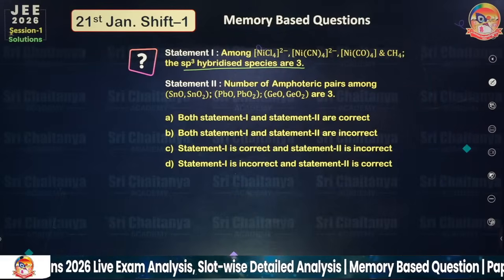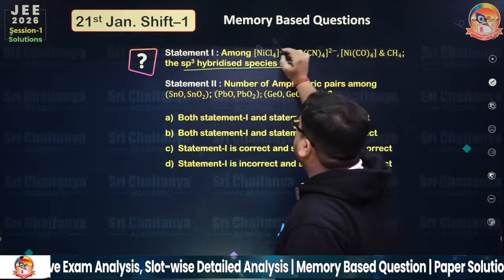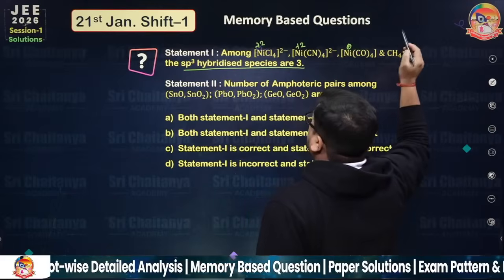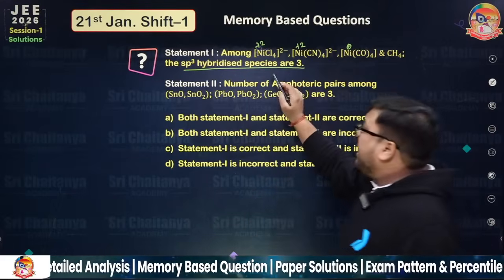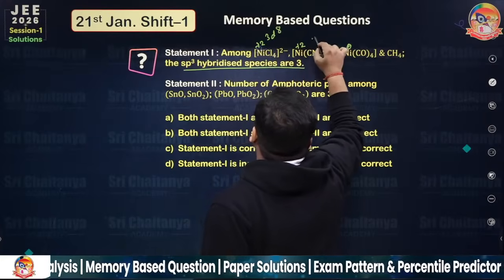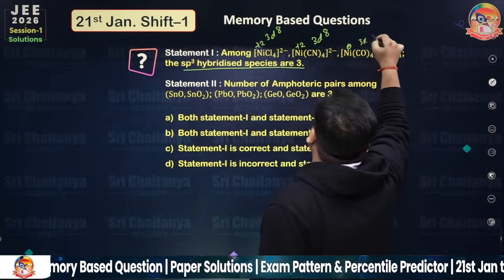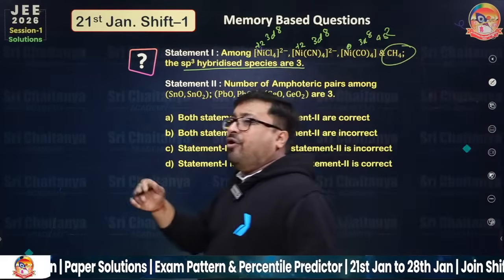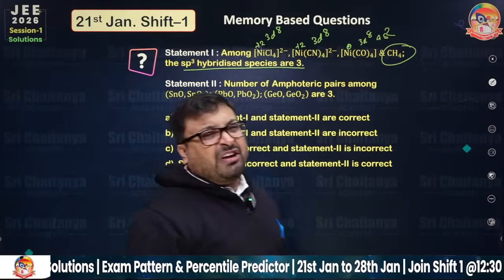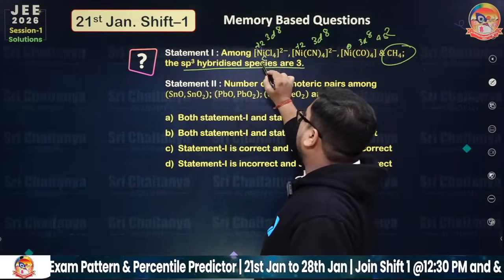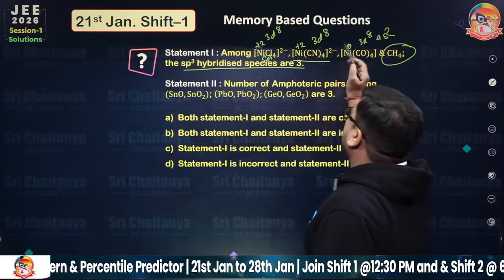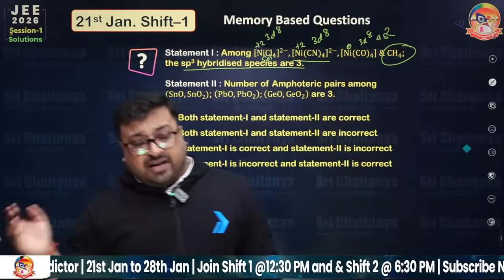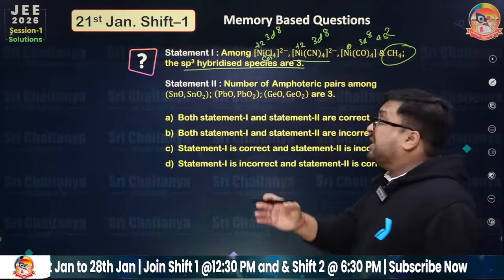Okay, so please, my dear friend, in this case nickel is +2, nickel is +2, nickel is 0, and this is CH4, everyone. So in every case this is 3d8, this is 3d8, but there is 3d8 4s2. Okay, and this is sp3. So in this case, chlorine will not force electrons to pair up, because it is a weak field ligand. So this will become sp3. Any doubt? Now, Ni(CN)4. There is no electron in the s orbital. So my dear friends, electrons will be paired up. So dsp2 will be the hybridization.